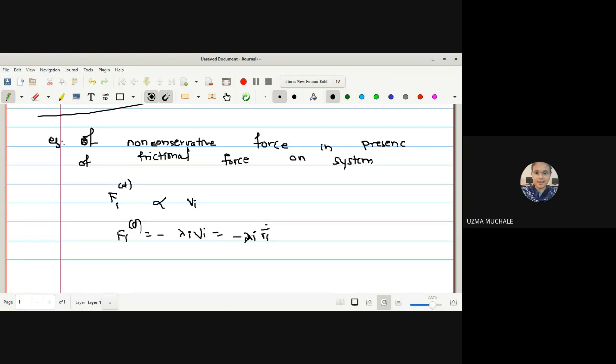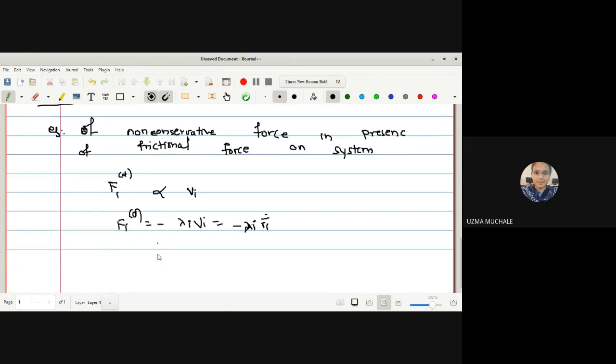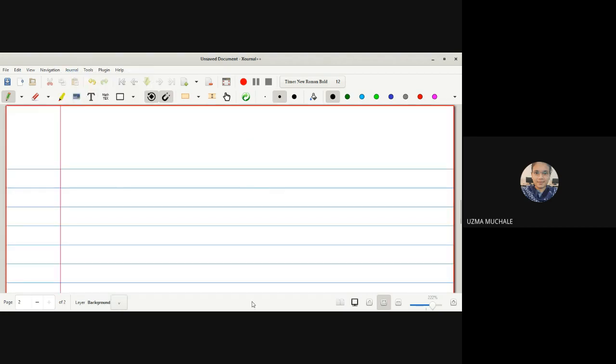Now we know one result from physics, as the whole paper is in physics only. So we have to take one result from physics, that frictional forces are given by an equation of the form R is equal to one upon two summation over i lambda_i R_i dot square. Okay, you can say this is Rayleigh's dissipation function.